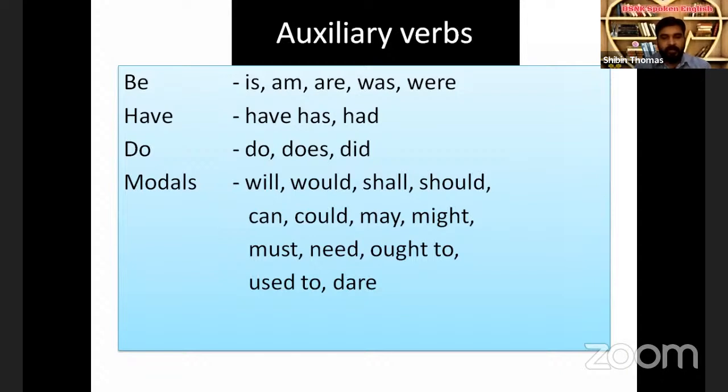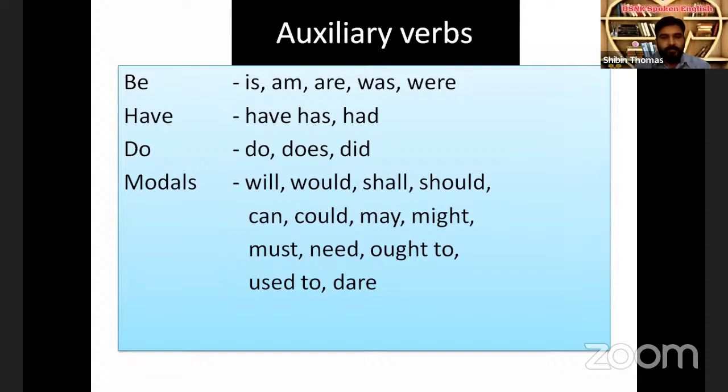So all these words denote the mood of the speaker. That is why these auxiliary verbs are known as modal auxiliaries. There is difference between I can come and I must come. There is difference between I should go and I may go. When you hear the words I should go, you know that it's compulsory. But when I say I must go, it's a bit more compulsory than I should go. Then I may go. So that's not compulsory. That's not obligation. So like that, the mood is different when we use each of these auxiliary verbs. That is why it's known as modal auxiliaries.